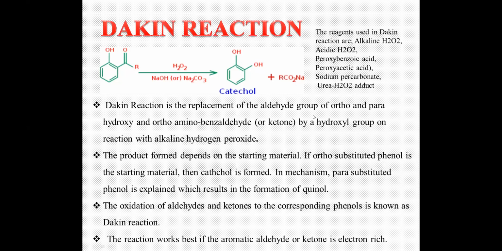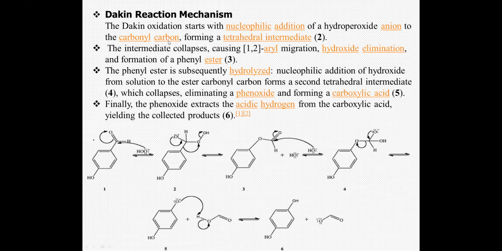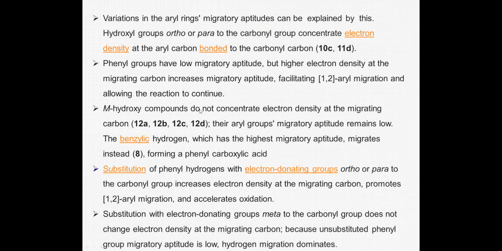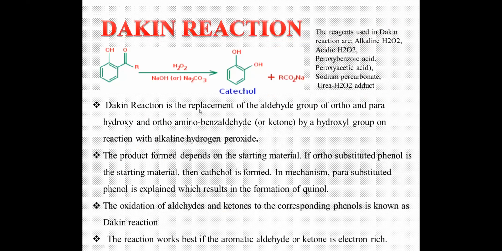If the ortho substituted phenol is the starting material, then catechol is formed.